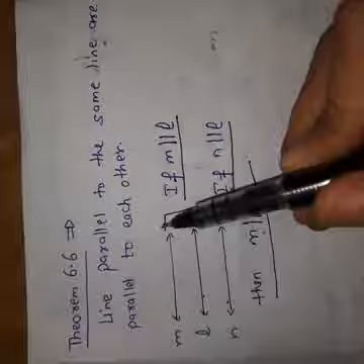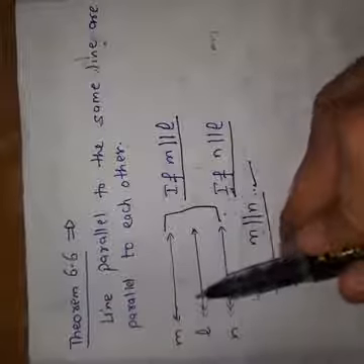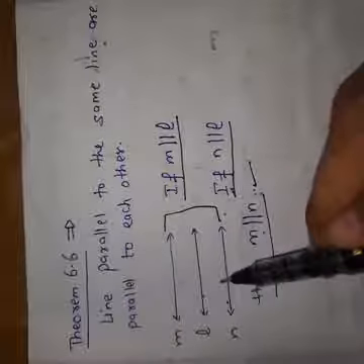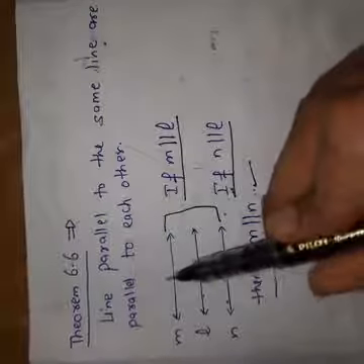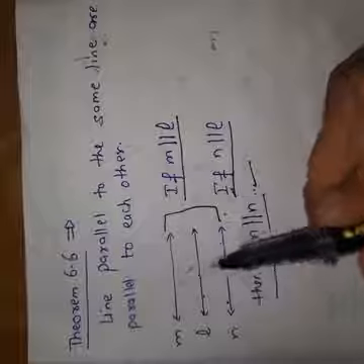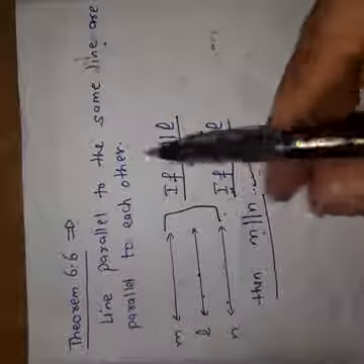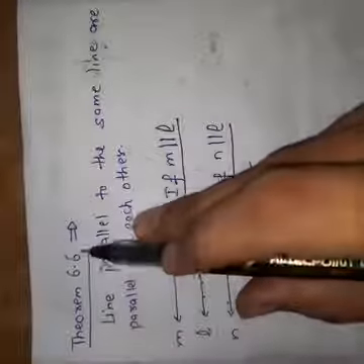I will explain again. If line M is parallel to line L and line N is also parallel to line L, then both of these lines are parallel to each other. This is our statement of theorem 6.6.